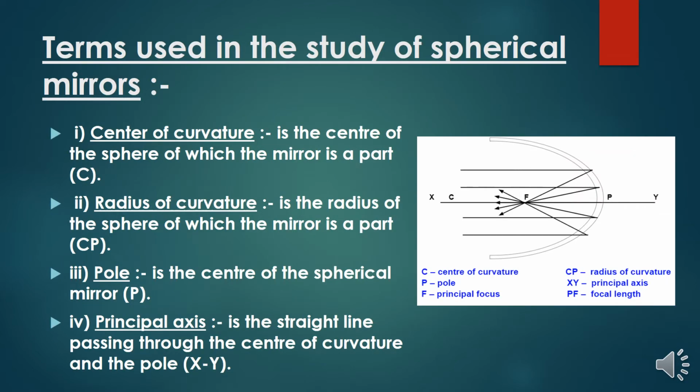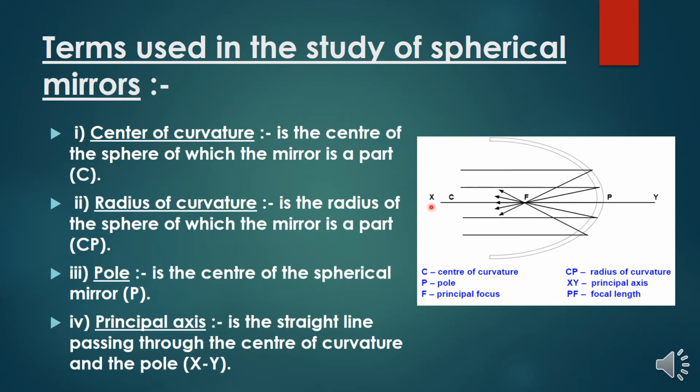Now we will discuss in more detail the study of spherical mirrors. What are the terms used in the study of spherical mirrors? The first thing is the center of curvature, C. It is the center of the sphere of which the mirror is a part. Normally it is a concave mirror. Suppose I am considering this as a spherical surface, then the midpoint is the center of the sphere. So the center of curvature is the point exactly at the center of the sphere.